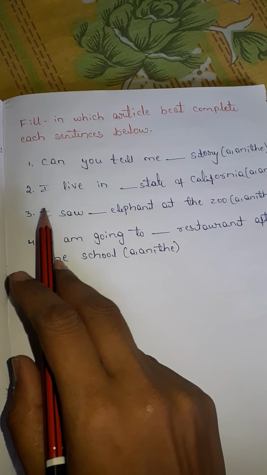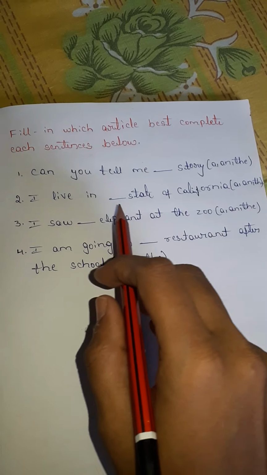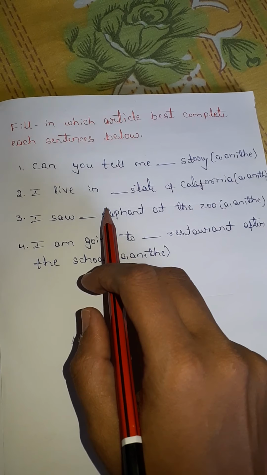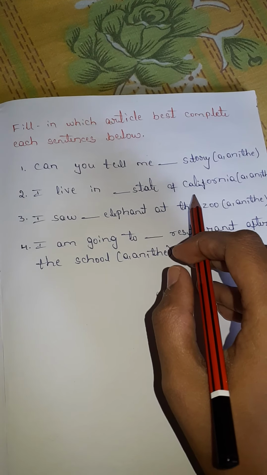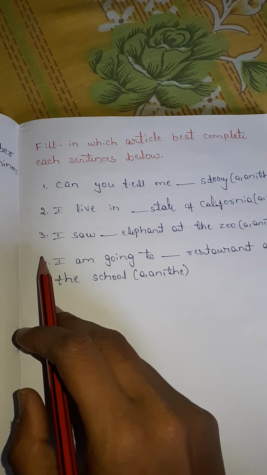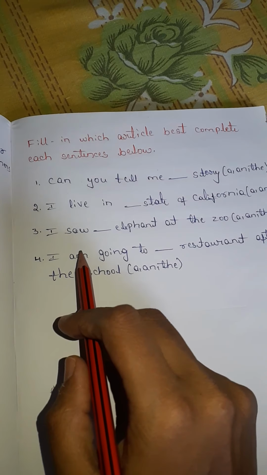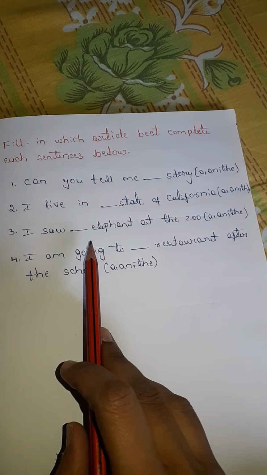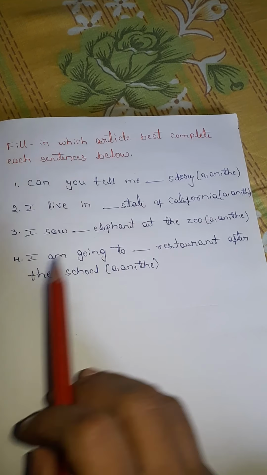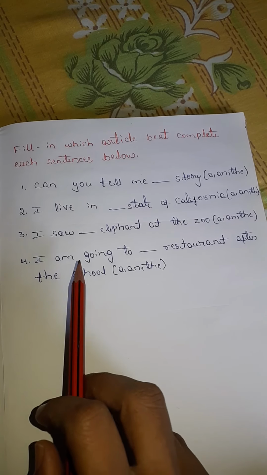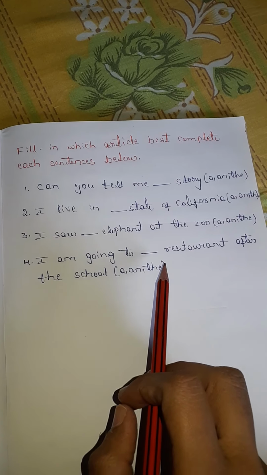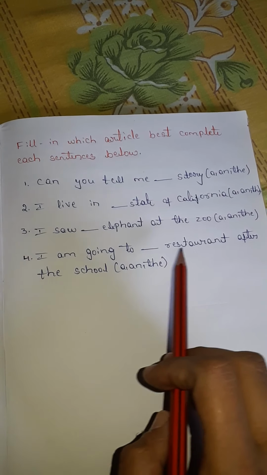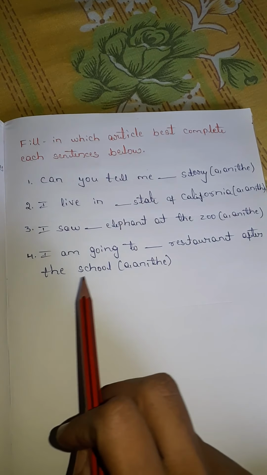Second one: I live in dash state of California. Third one: I saw dash elephant at the zoo. Fourth: I am going to dash restaurant after the school.